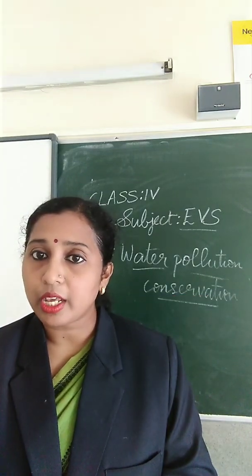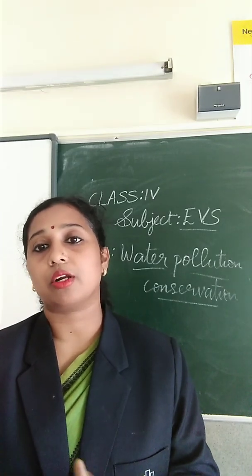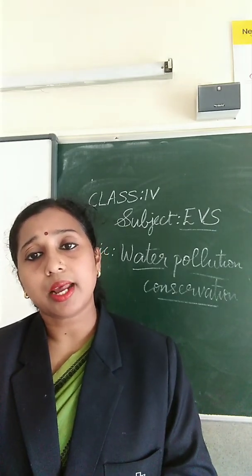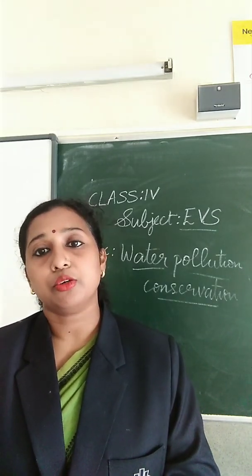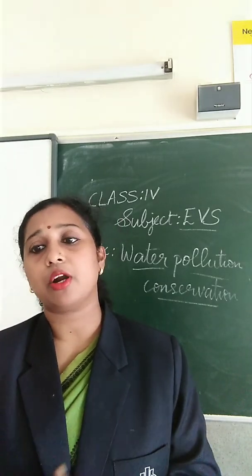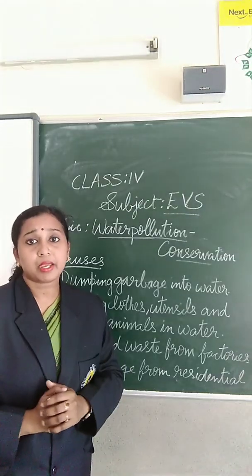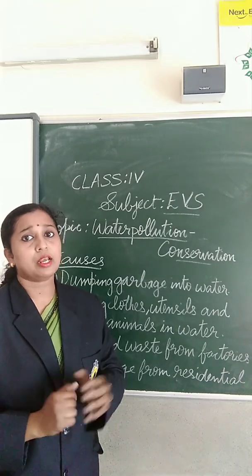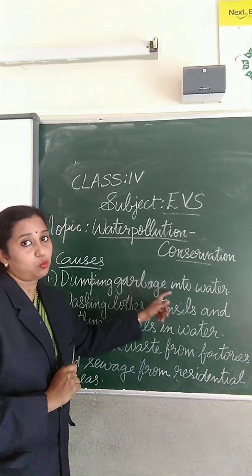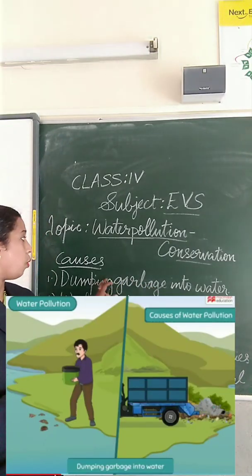So what are the water bodies? Yes, rivers, lakes, ponds. These types of sources of water are called water bodies. Water pollution is the contamination of water bodies usually as a result of human activities, and these water bodies include lakes, rivers, ponds, etc. There are many causes for water pollution and some of them are: the first one is dumping garbage into water. When we are dumping garbage into water, it causes water pollution.